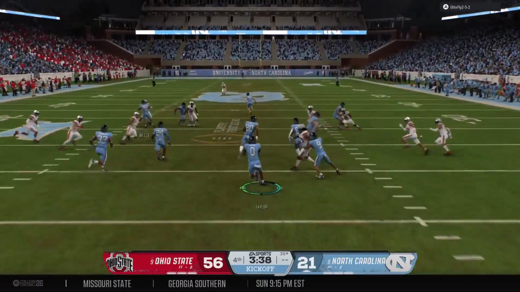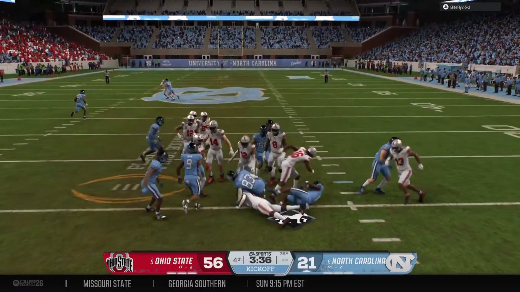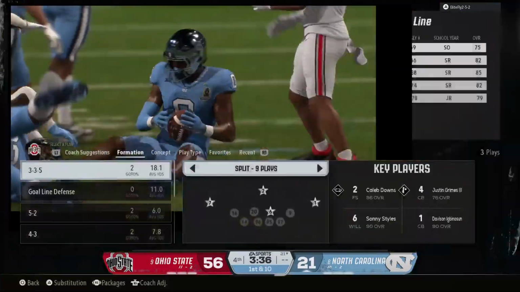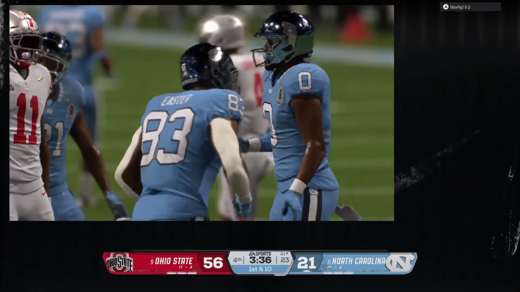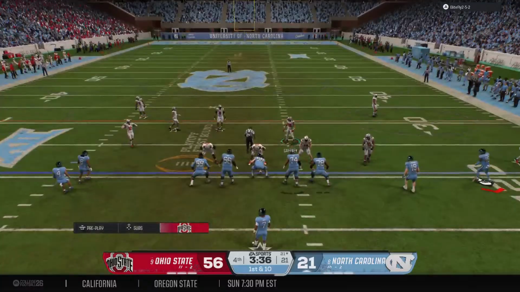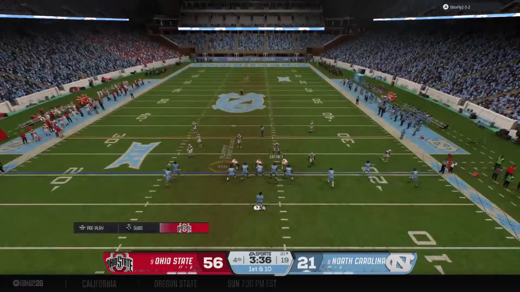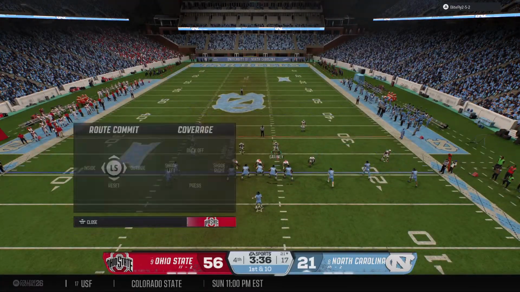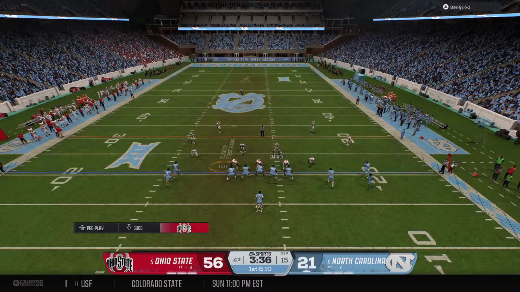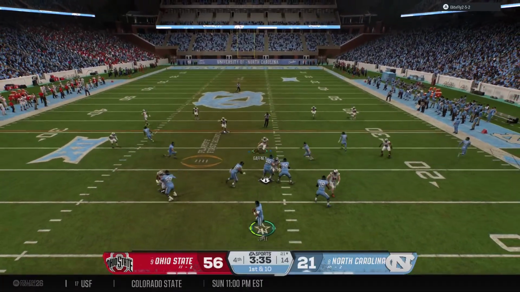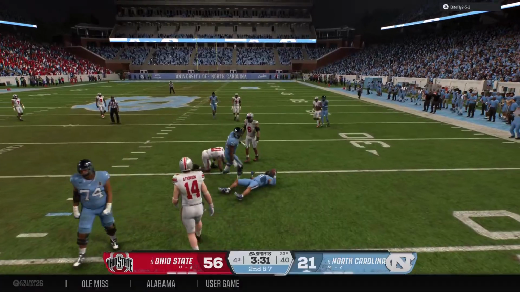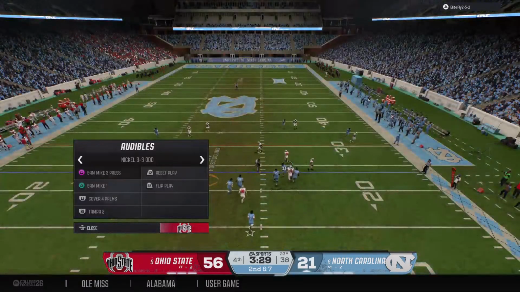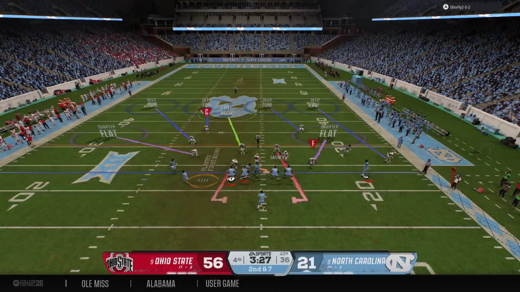Returner trying to create good field position. And he's tackled at the 21. That's where the drive will start. Offense out there to start a new drive from the 21. Receiver in motion now. Looking to pass. It's Lopez. Finds his man. It's Hood. Defense surrounds him. Just a short gain on that completion.